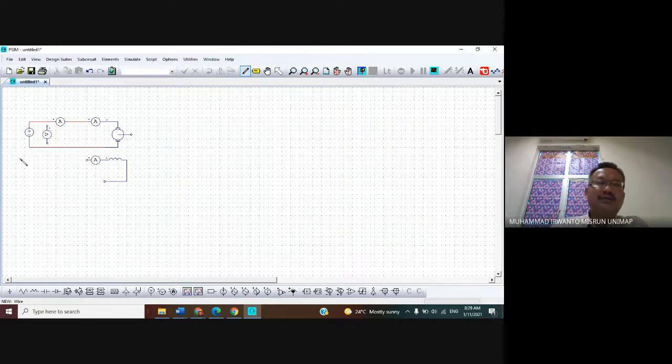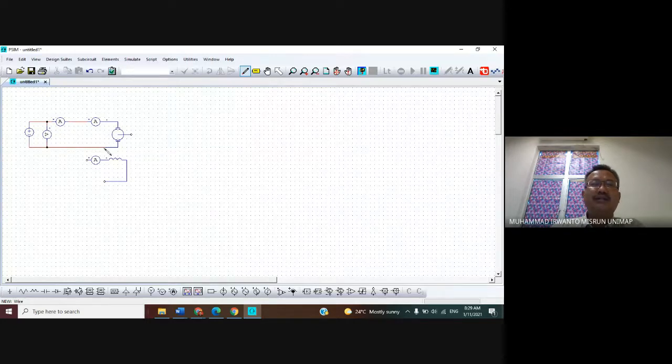Okay, and then we want to measure the voltage across the armature of the DC motor. The voltage source connection is in parallel. So click here to here, and here to here.